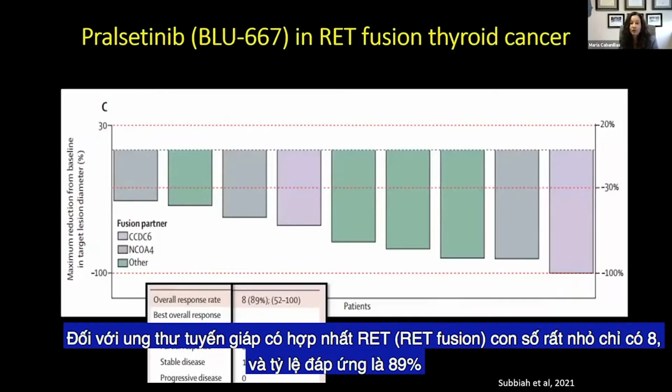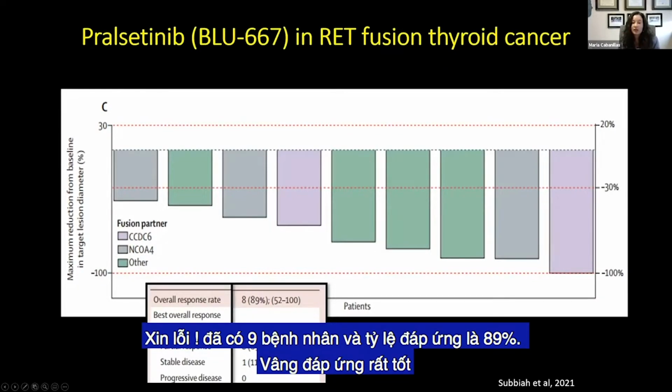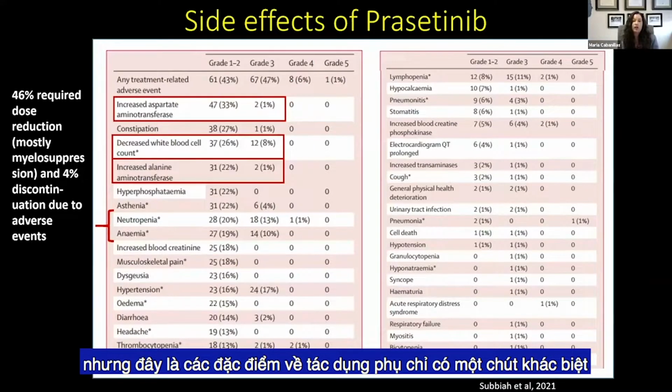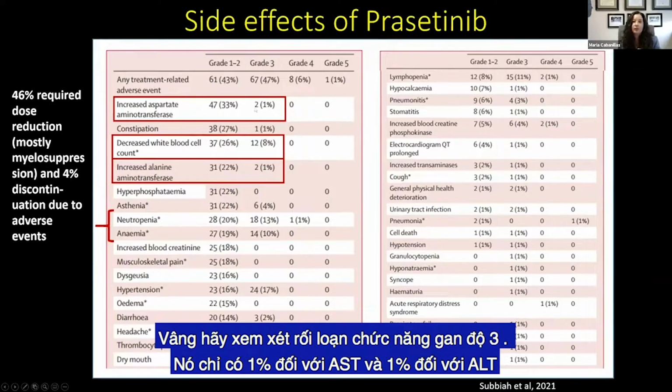For RET fusion thyroid cancer, very small numbers. Sorry, there were 9 patients and an 89% response rate. So really good responses, pretty much the same as what we're seeing with selpercatinib. But here's the kicker: the adverse event profile is a little bit different. For grade 3 liver dysfunction, it's only 1% for AST and 1% for ALT.